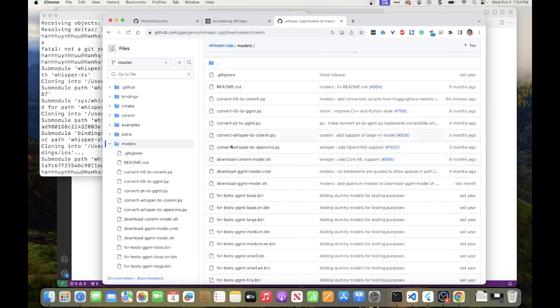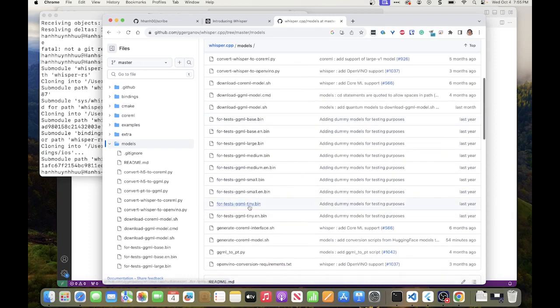So this comes with a bunch of pre-trained models of different sizes. It can go from base. Base is the smallest, I believe. I think it's tiny. Yeah. It's tiny, small, base, medium, and large. So we're going to use the base one. It's a reasonable size for a device, even for a portable device.